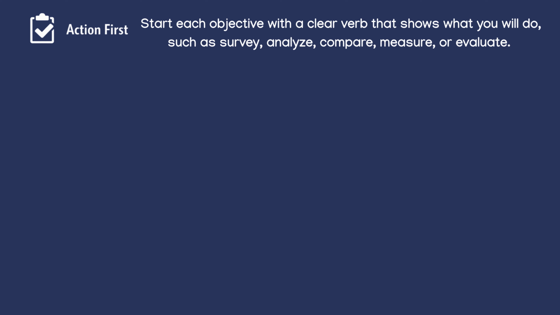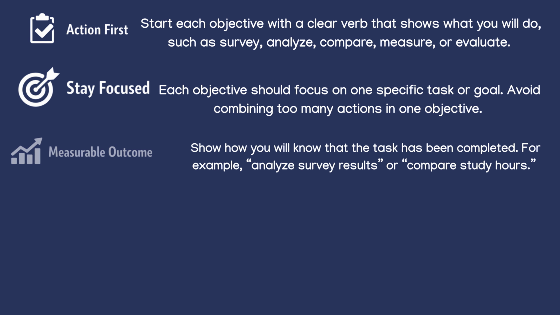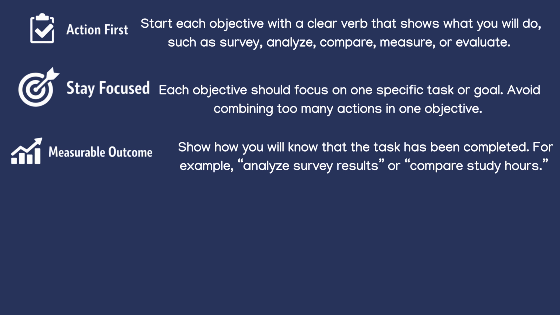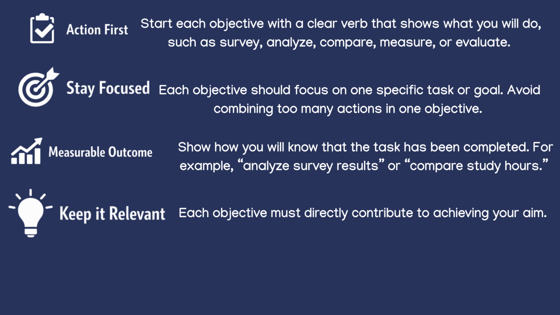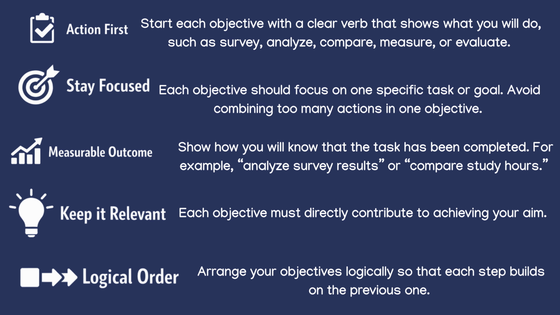1. Action. Start each objective with a clear verb that shows what you will do, such as survey, analyze, compare, measure, or evaluate. 2. Focus. Each objective should focus on one specific task or goal. Avoid combining too many actions in one objective. 3. Measurable outcome. Show how you will know that the task has been completed. For example, analyze survey results or compare study hours. 4. Relevance. Each objective must directly contribute to achieving your aim. 5. Order or sequence. Arrange your objectives logically so that each step builds on the previous one.